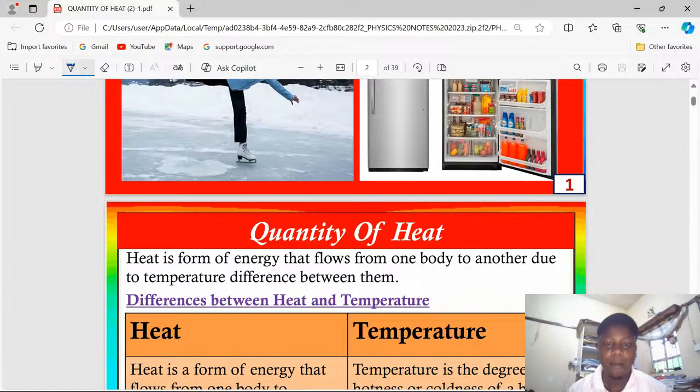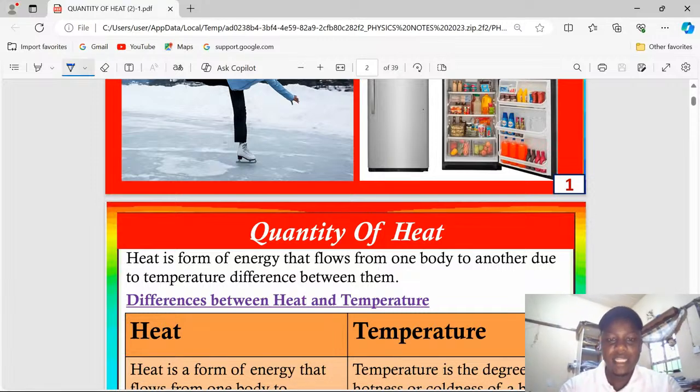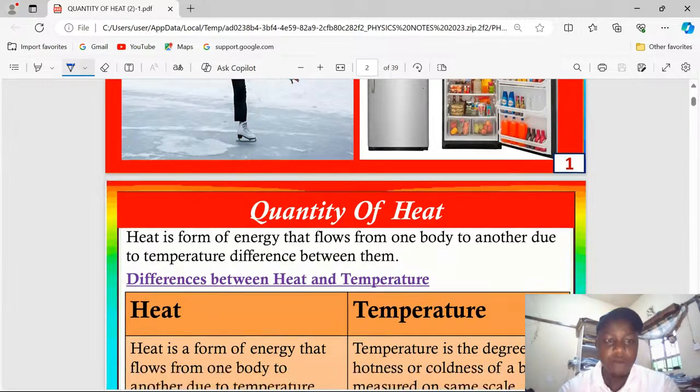That is, a body is at a temperature above another one or below another one, then heat has to flow from the body which is at a higher temperature to the body which is at a low temperature. So generally, heat flows from a body to the other. There are factors which determine how heat flows. That is discussed in Form 1 physics.